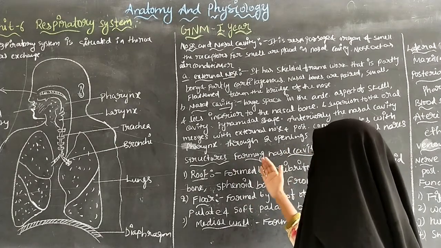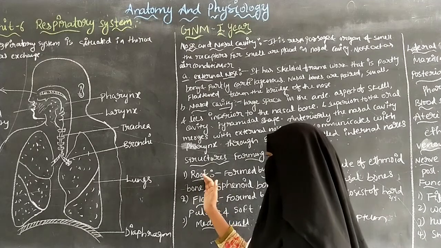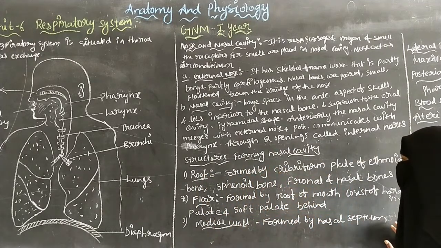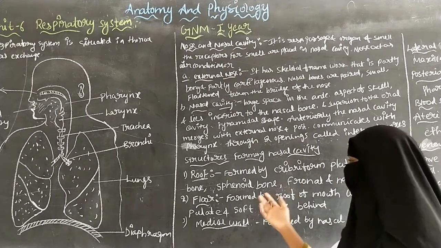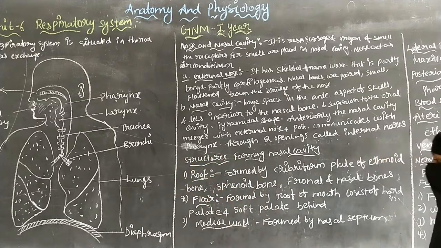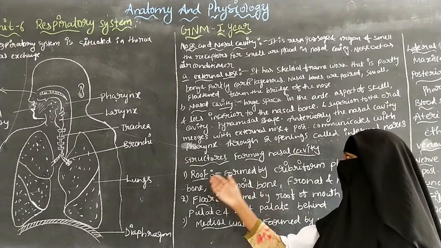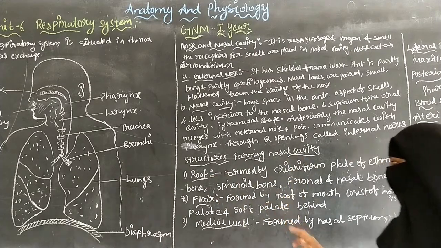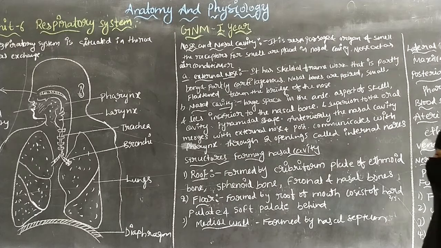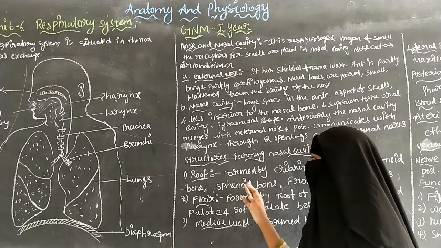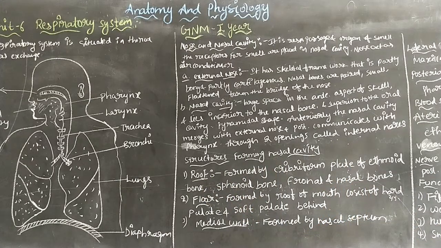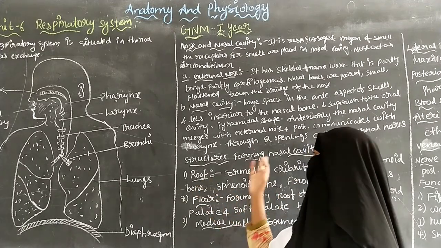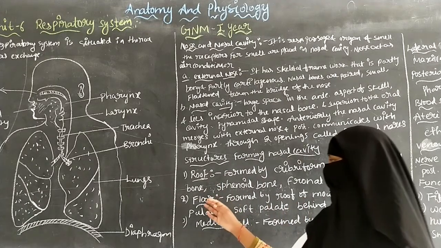So the structures forming the nasal cavity include the roof. The roof can be formed by the cribriform plate of the ethmoid bone, which is related to the frontal bone. The sphenoid bone forms the lateral side of the nasal cavity, and the roof can also be formed by the sphenoid bone. The frontal and nasal bones also help in making the roof of the nasal cavity. And the next one is the floor.